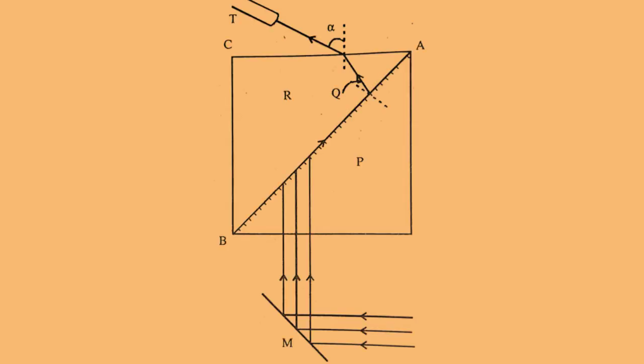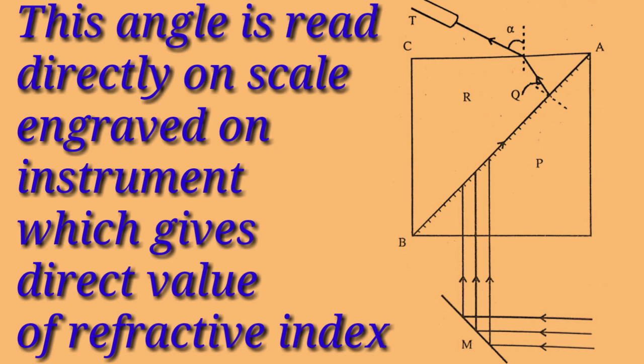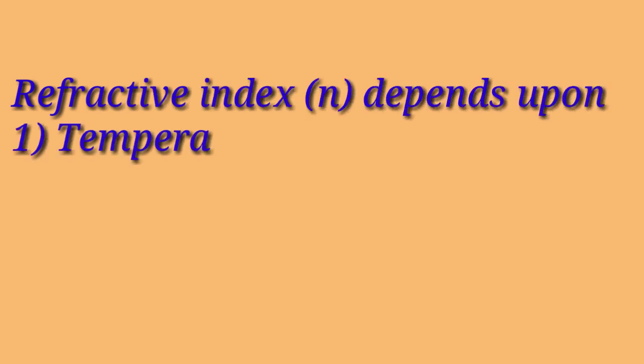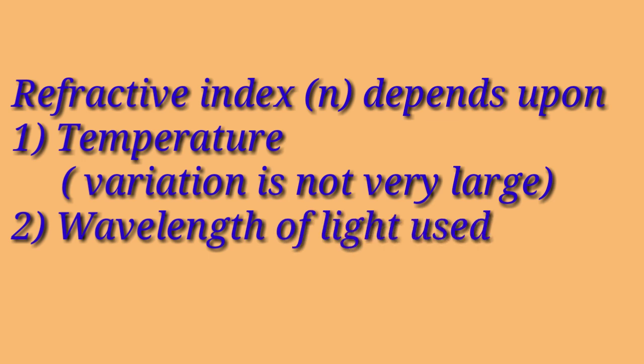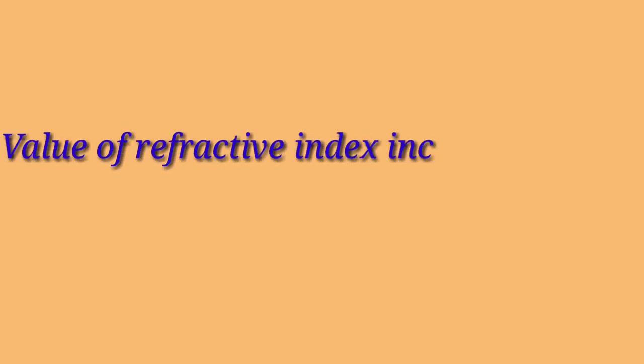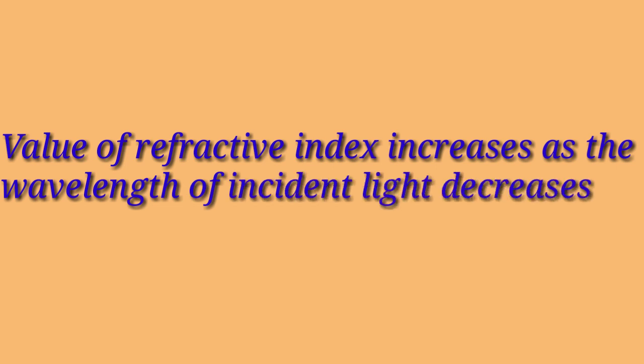And the band of light is seen through the telescope which emerges out of the face AC, and hence the angle alpha can be very accurately determined. This in turn is read directly on the scale engraved on the instrument, which directly gives the value of the refractive index. The value of refractive index n depends upon the temperature as well as the wavelength of light used, but the magnitude of variation with temperature is not large. And the value of refractive index n increases as the wavelength of light is decreased.